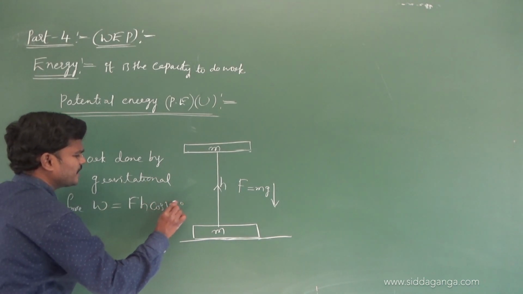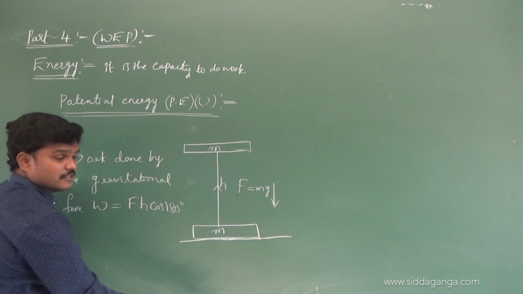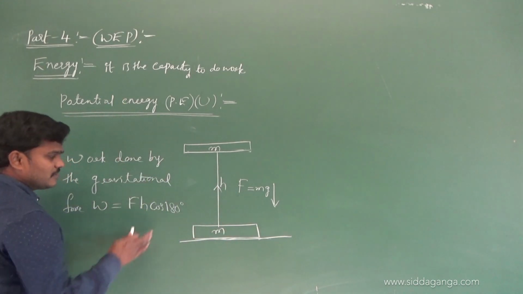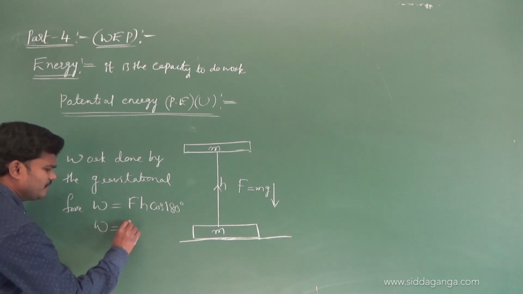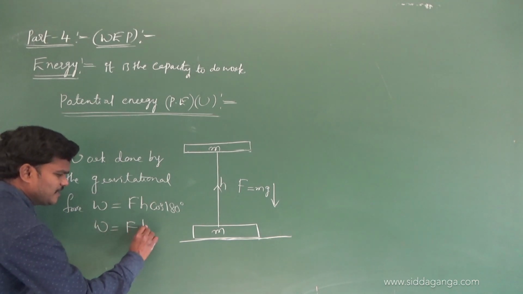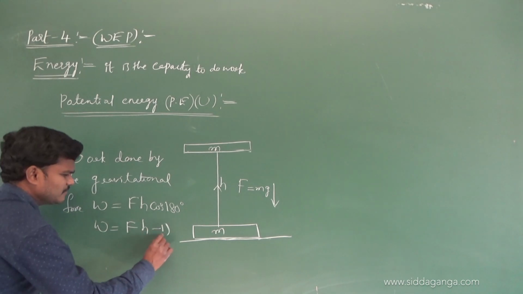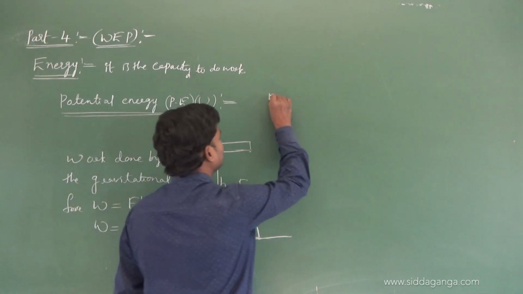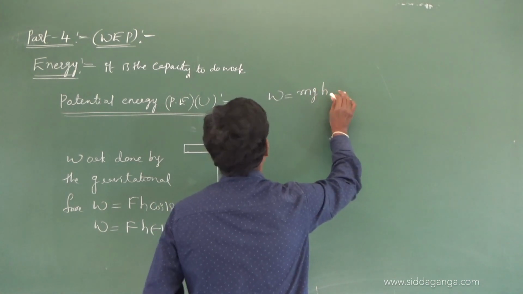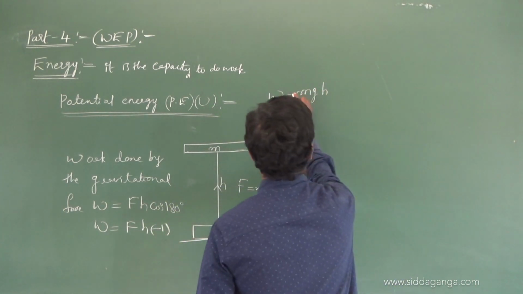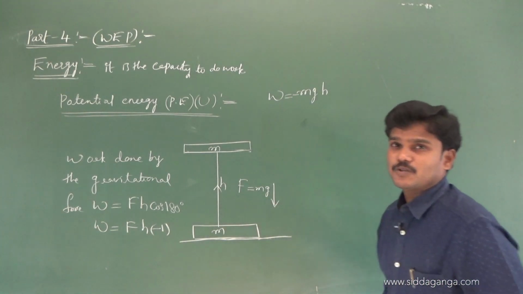Why cos 180? F is downwards, displacement is upward, and the angle between them is 180. So this can be written as F h cos 180, and cos 180 is minus 1. So W we can write as F is mg, h, and cos 180 is minus 1. Now you write here.